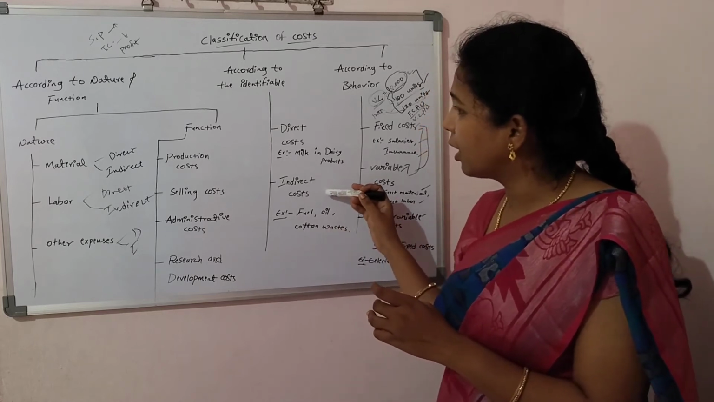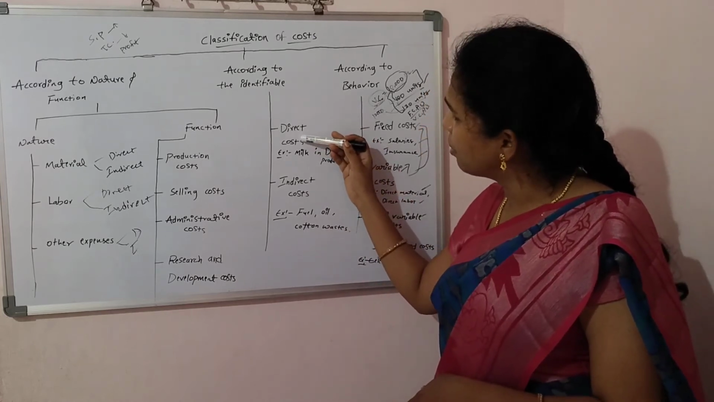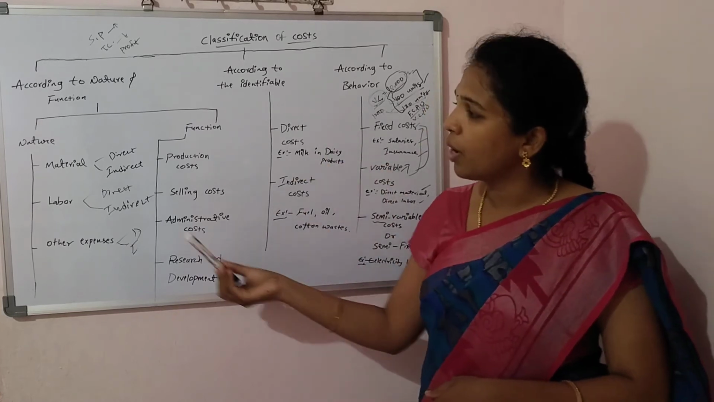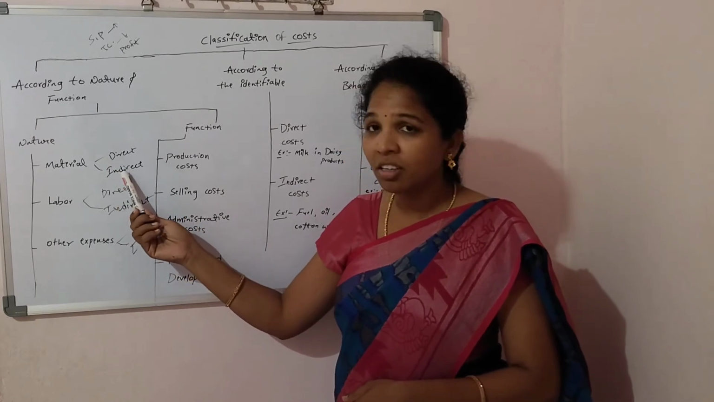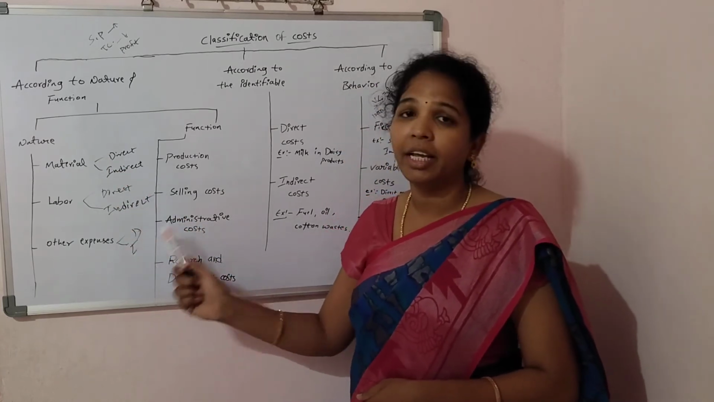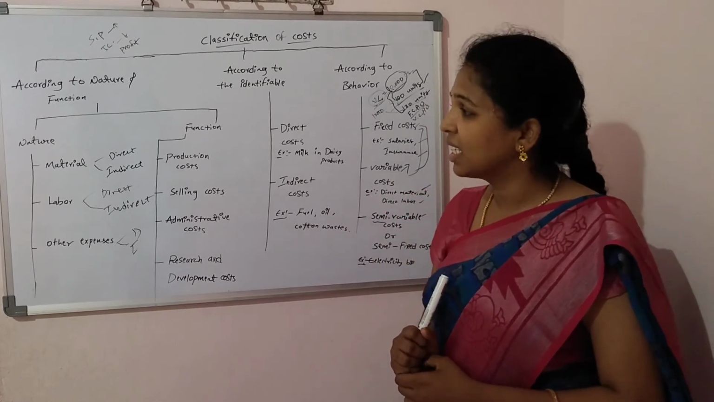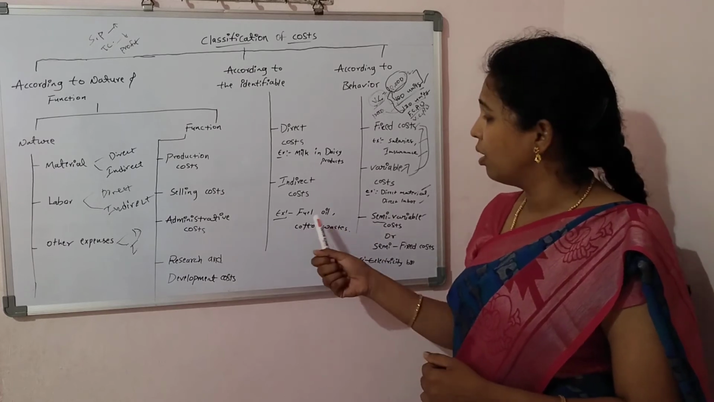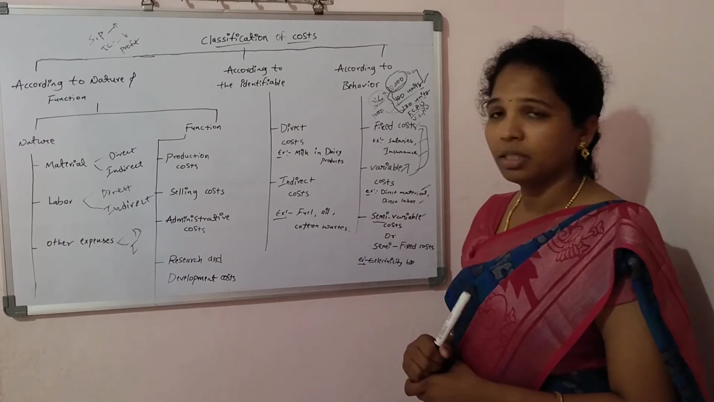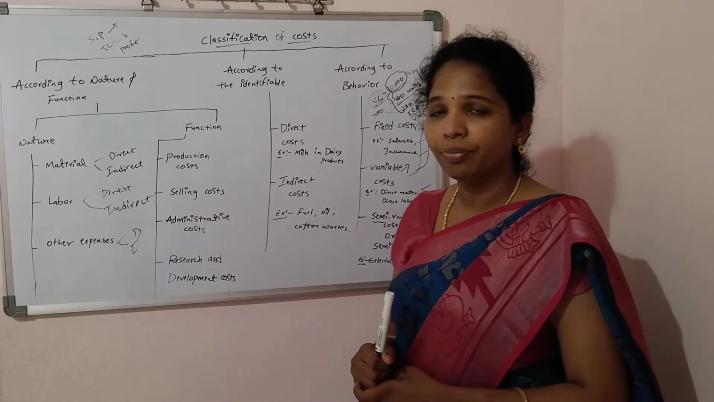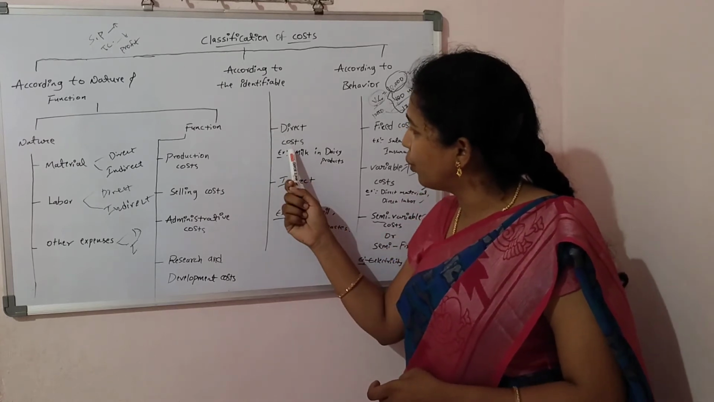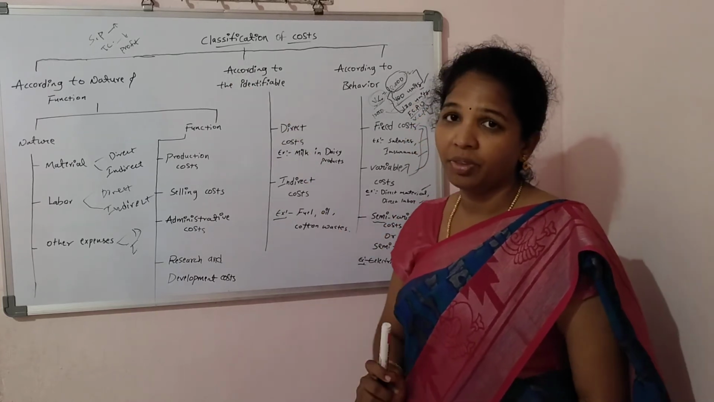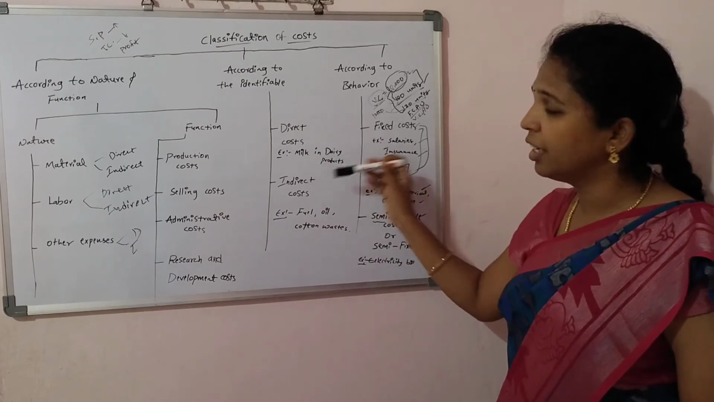And next, indirect cost. It is the opposite of direct cost. Similar to direct cost, we have to identify the indirect material cost, indirect labor cost, and indirect expenses. The total of these three elements we call indirect cost. For example, fuel, oil, cotton waste. That is the indirect cost. These two types are the classification of cost according to identifiability: direct cost and indirect cost.